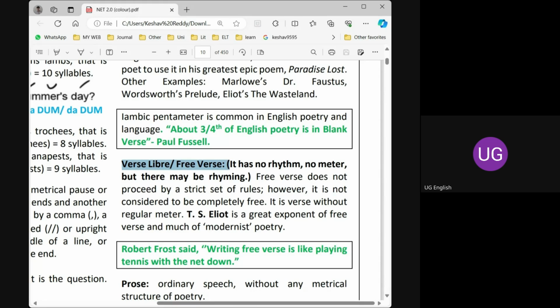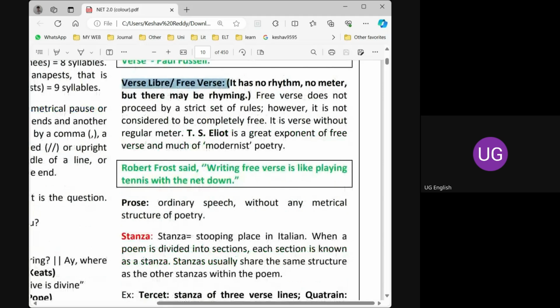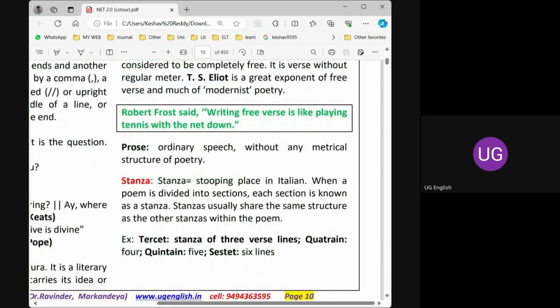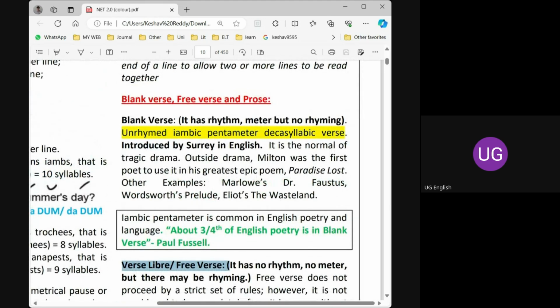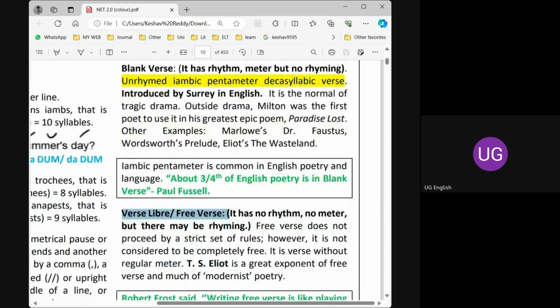There is no bothering about rules and regulations. Prose, you all know, is ordinary speech without any metrical usage. So please try to understand free verse and blank verse. I hope you understood the concept.